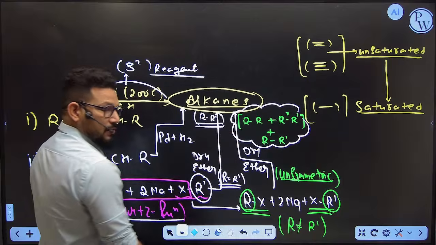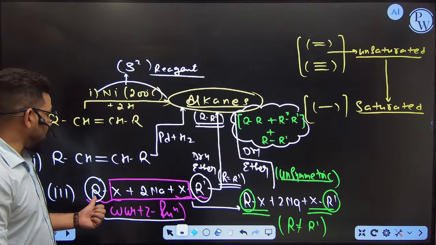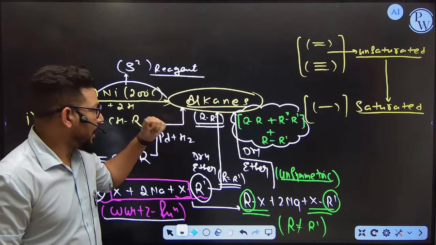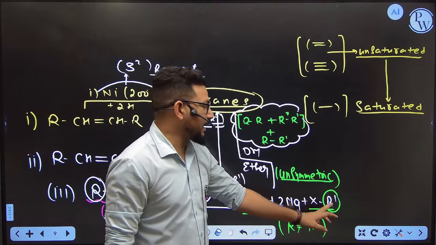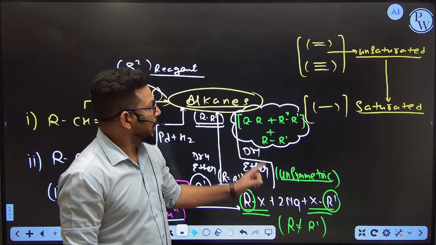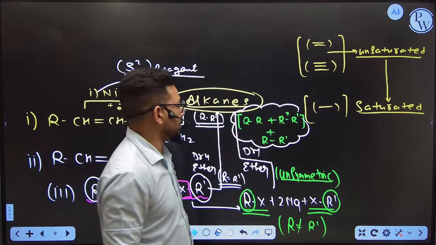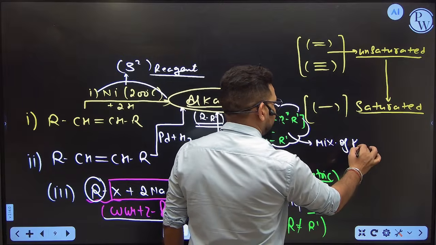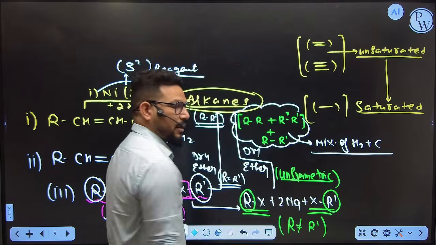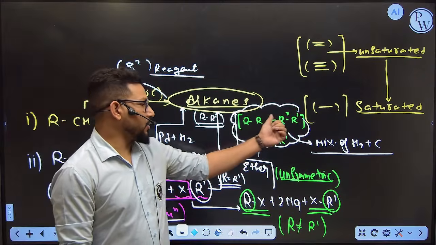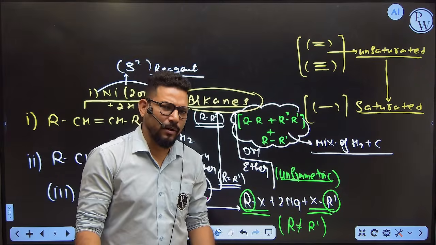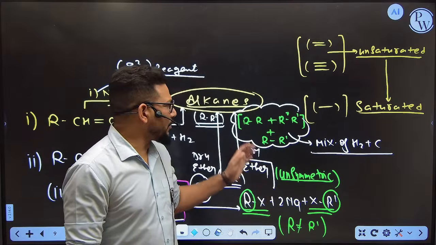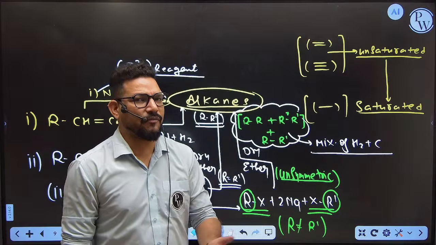Got it? So now you can see, whenever both carbons are symmetric, you will get one kind of alkane, which is called a symmetric alkane. But when you mix two different kinds of alkyl halide in the unsymmetric manner, you will get different kinds of hydrocarbons. Okay. So this is a mixture of hydrocarbons. As you know, in hydrocarbons all the compounds contain the same kind of double bond, single bond, so their boiling points are very close to each other. So we are not able to segregate all these hydrocarbons.